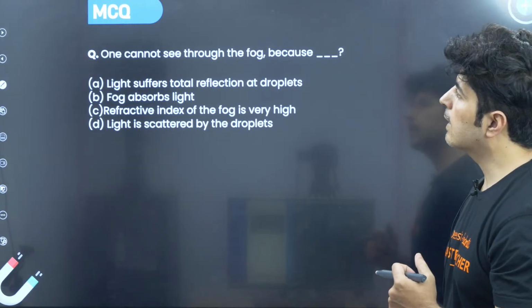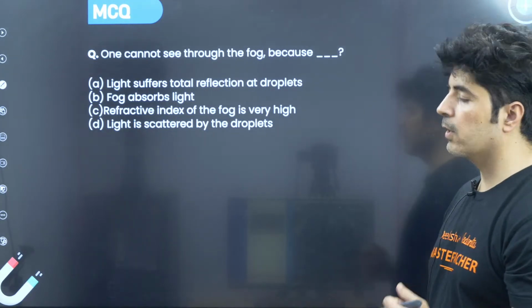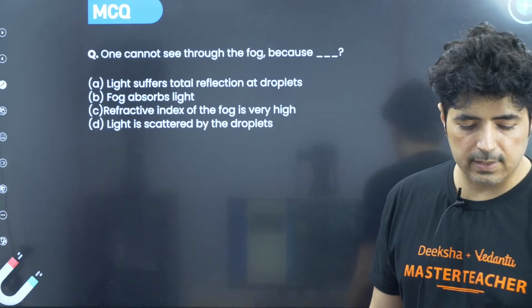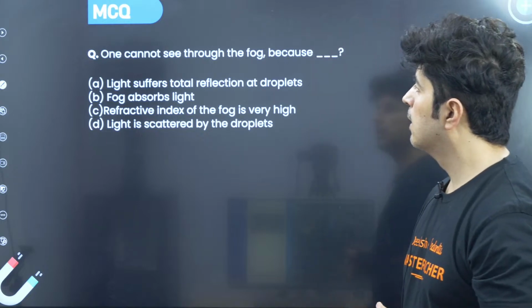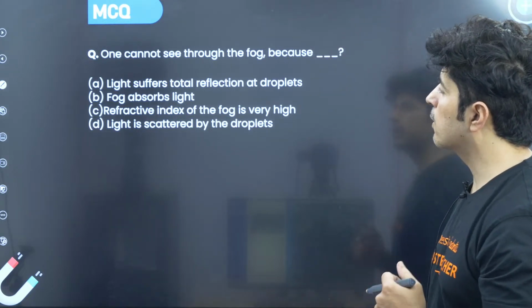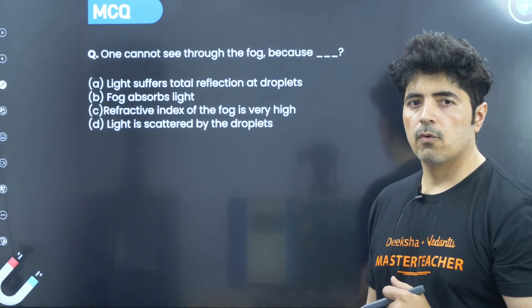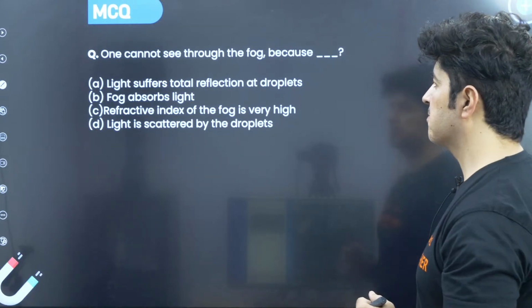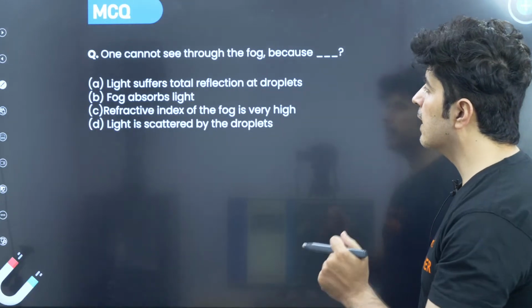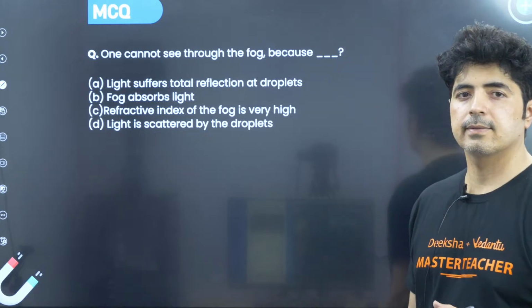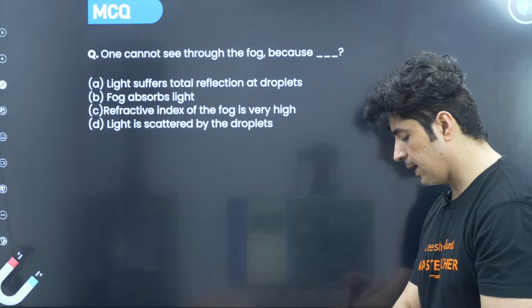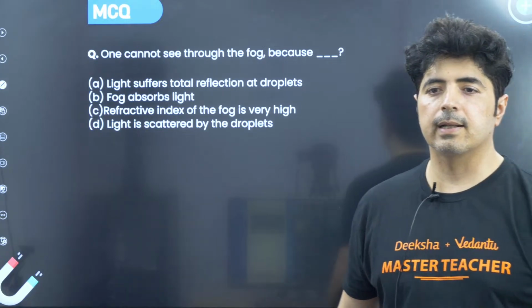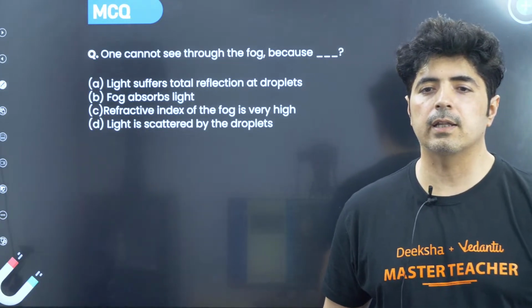One cannot see through the fog because... Why can you not see through the fog? What is the reason? Light suffers total reflection at drops. Fog absorbs light. Refractive index of the fog is very high. Or light is scattered by the droplet. What is the right answer, guys? Please give me in the comment box.